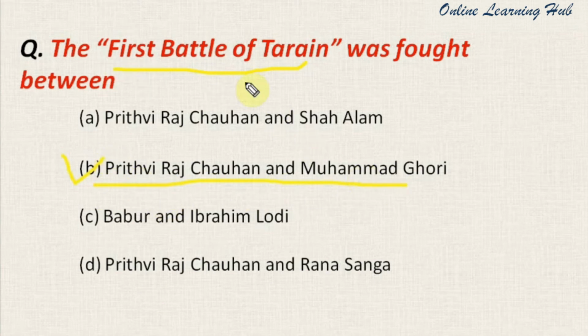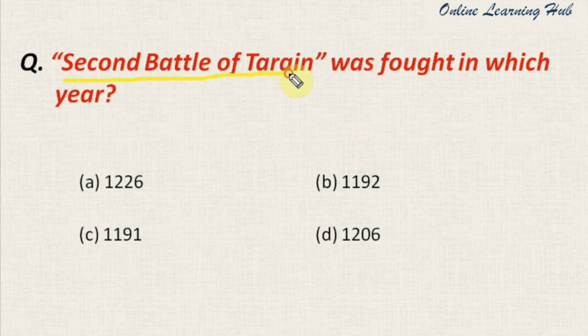So the first Battle of Tarain was fought between Prithviraj Chauhan and Muhammad Ghori, and in this battle Prithviraj Chauhan defeated Muhammad Ghori. Second Battle of Tarain was fought in which year? And the options are 1226, 1192, 1191, 1206. And the right answer for this question is 1192. This battle was also fought between Prithviraj Chauhan and Muhammad Ghori, but in this battle Prithviraj Chauhan was defeated by